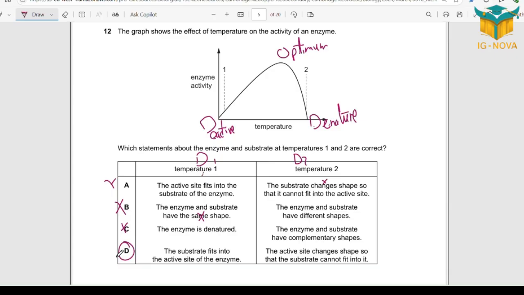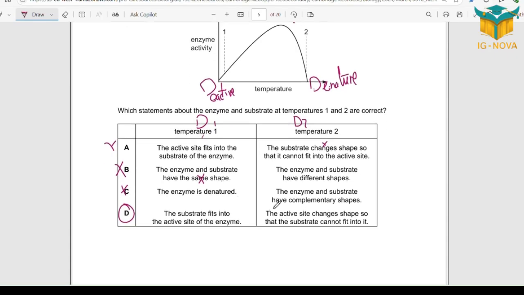So D. Confirm. The substrate fits into the active site. This English is okay. The active site changed shape so that the substrate cannot fit into it. This English is okay. Don't forget we have the lock and key theory. The key is the substrate and the lock is the active site. That's why the substrate fits into the active site, not the other way around.